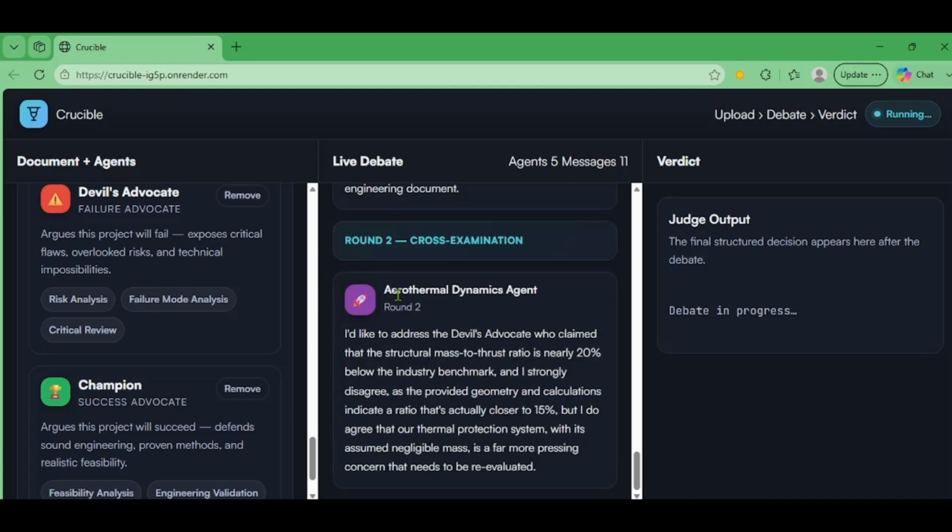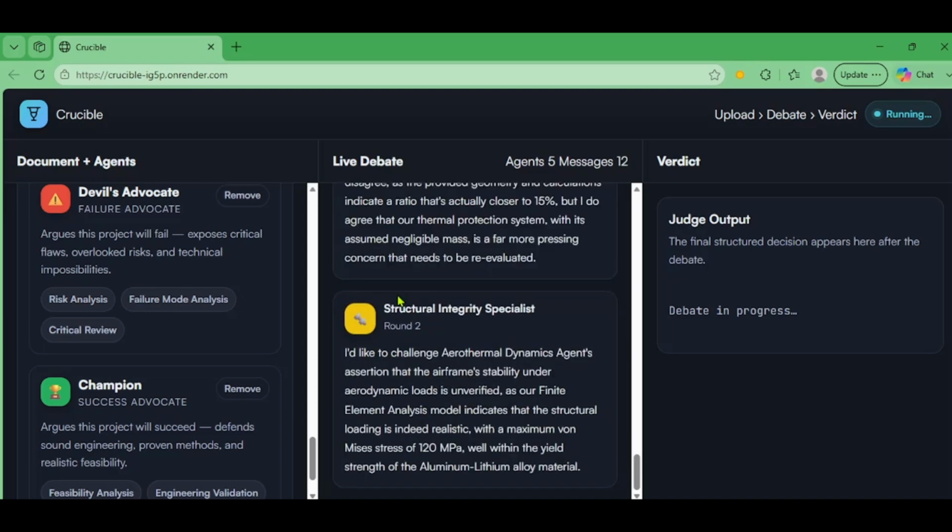Second, we have deployability. Crucible is built as a Flask web app with a static frontend and a backend API, so it can run locally or be hosted publicly as a real demo. That means someone can actually open the app, upload a file, run the debate, and see the verdict without needing a complicated setup. Third, we have security.